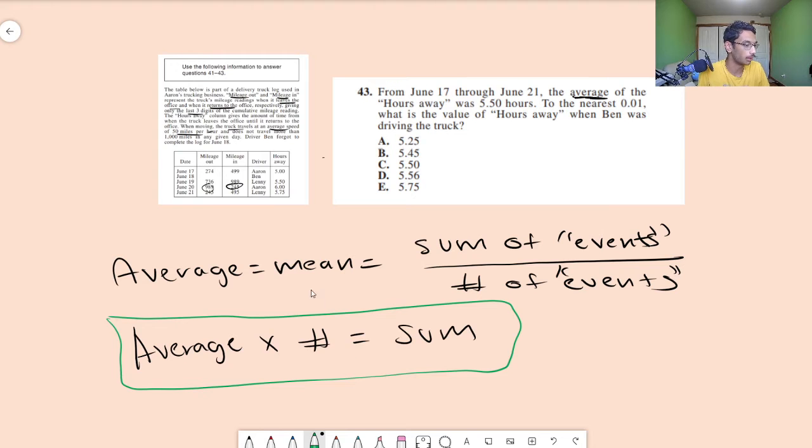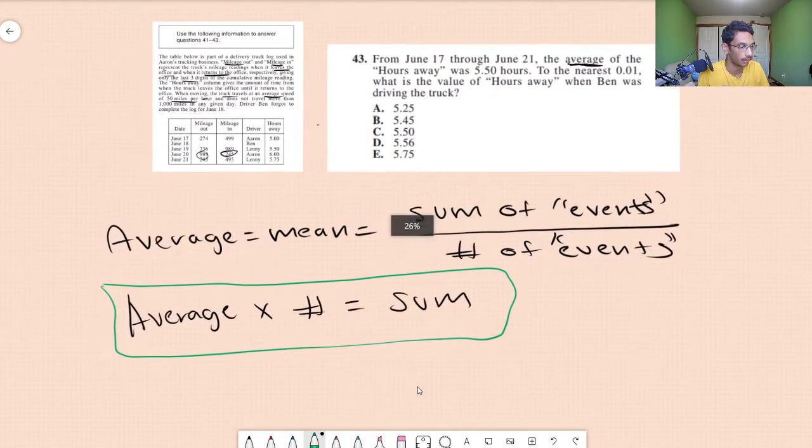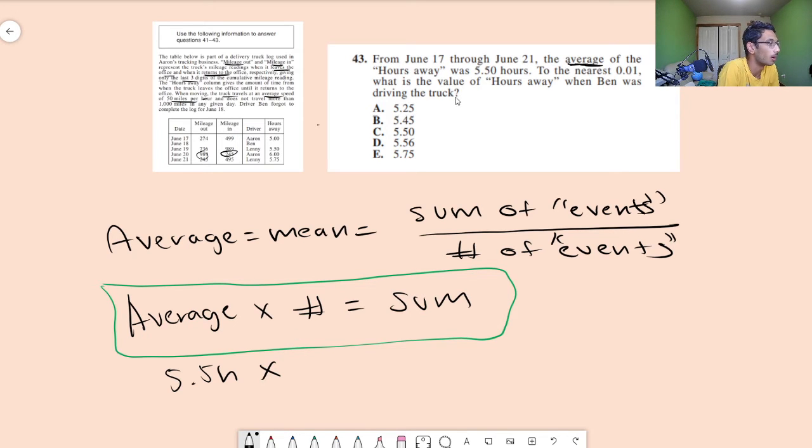So basically, if they said the average of the hours away is 5.5 hours, we can say the average is 5.5 hours. And the number of days that were traveled, right? So the average amount of time it took per day was 5.5 hours a day.